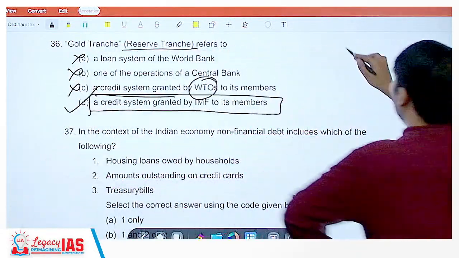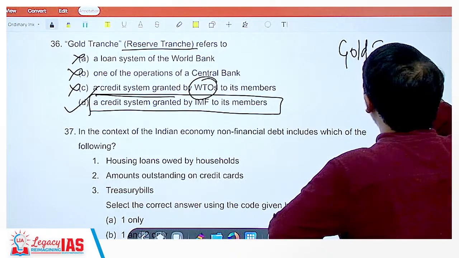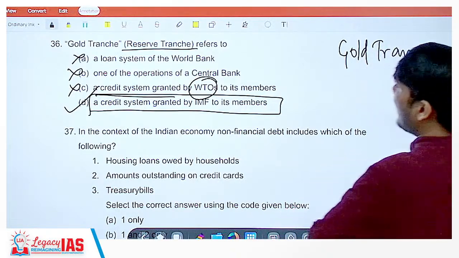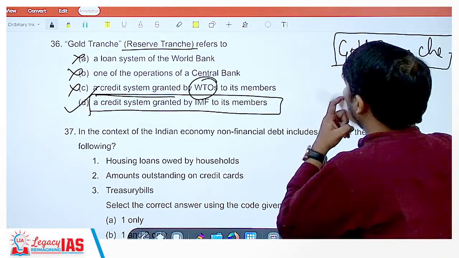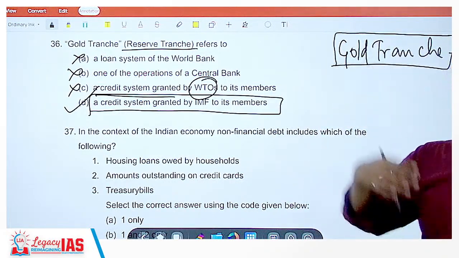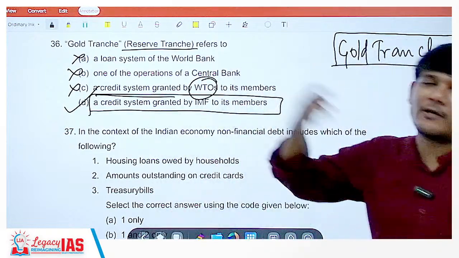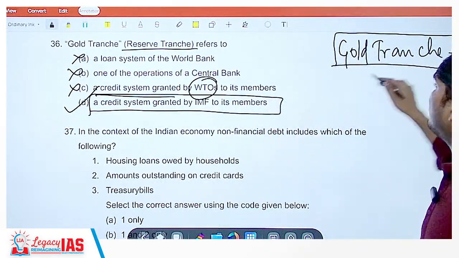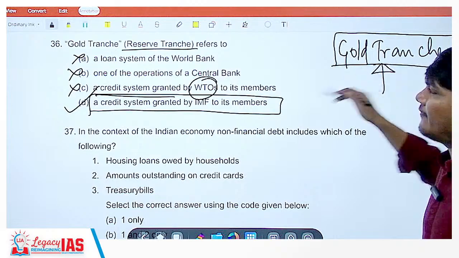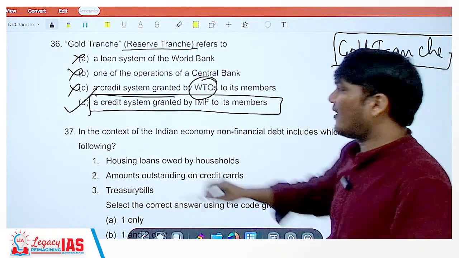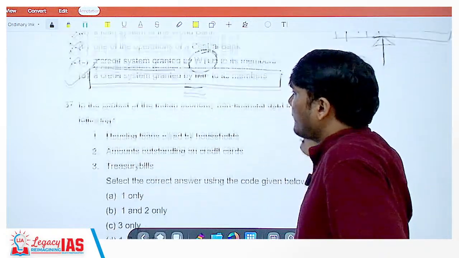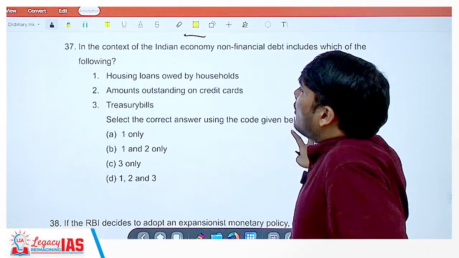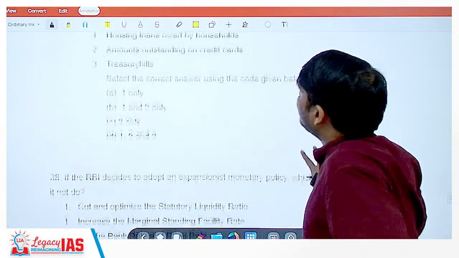So what happened is, gold tranche is there. That means the countries which are members put some amount of gold in the reserves, and whenever there is a need, they can get some percentage based on the amount they have put over here. They can get that as a credit from the IMF. Is this clear?